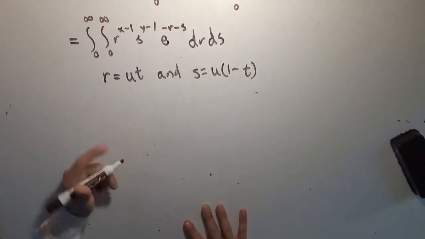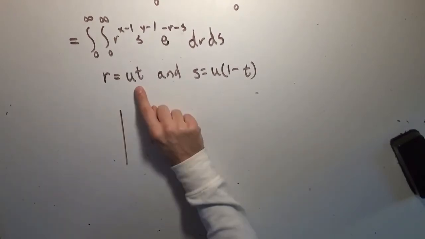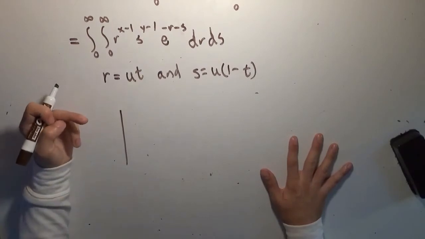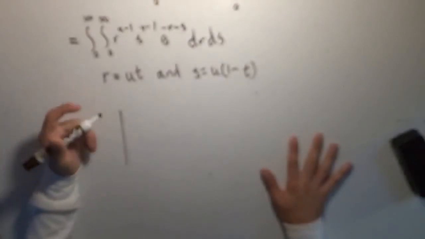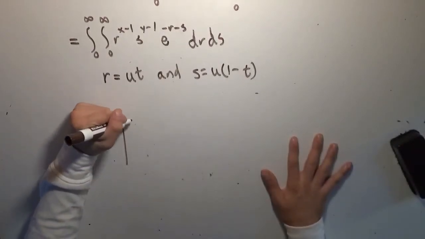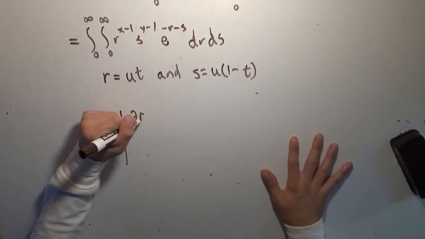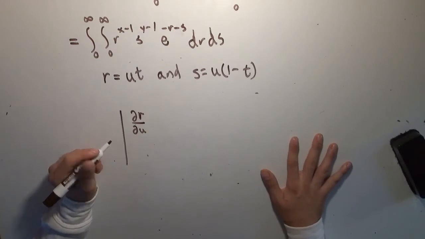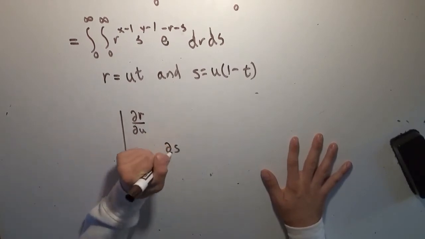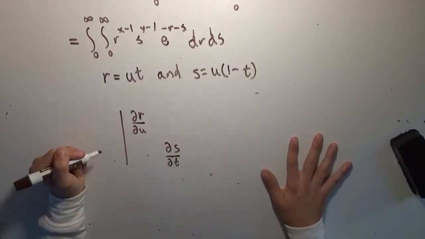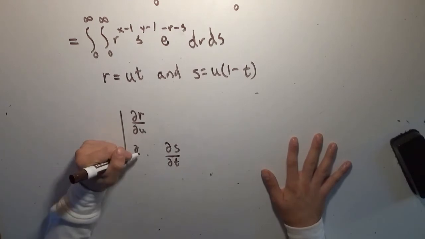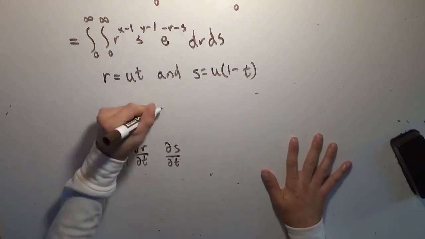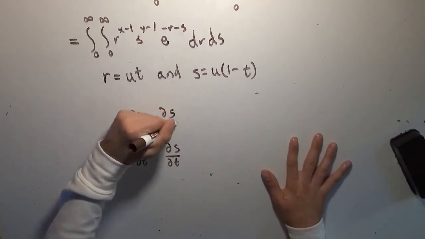So for the Jacobian matrix, you take the substitution for r and take the partial derivative with respect to the first variable. So it's going to be partial r with respect to u, and this one's going to be partial s with respect to t, and this one's going to be partial r with respect to t, and this one's going to be partial s with respect to u.